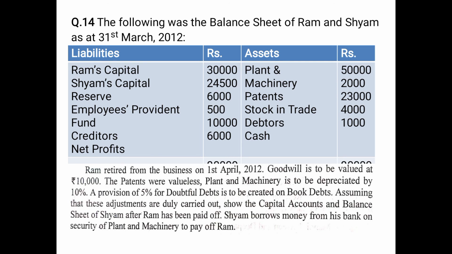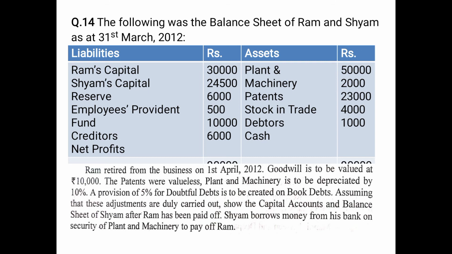Now let us discuss one more question. This is practical question number 14 from your book. The following was the balance sheet of Ram and Shyam as at 31st March 2012. You can see on the liabilities side, Ram's capital and Shyam's capital are given. A reserve of 6,000 is given to you. If there is no adjustment, then it will be distributed among Ram and Shyam in the old ratio.